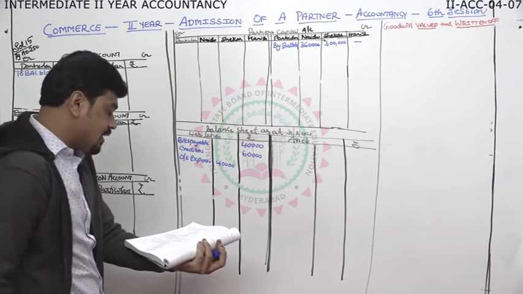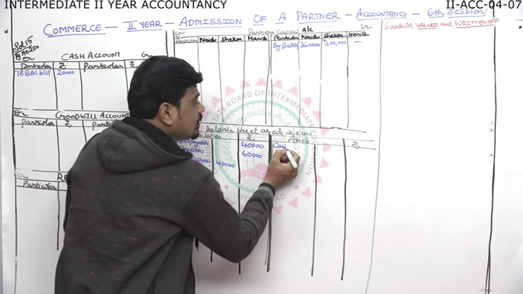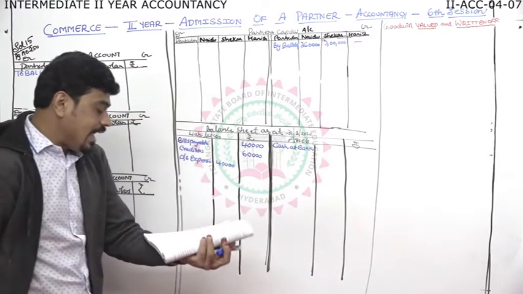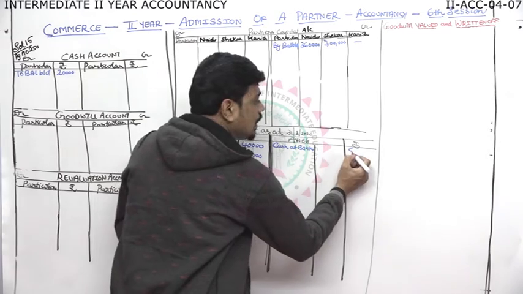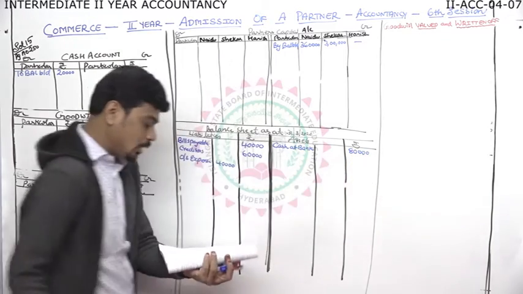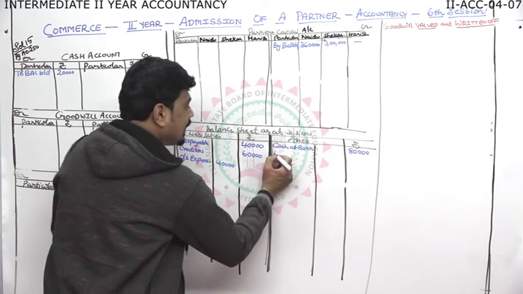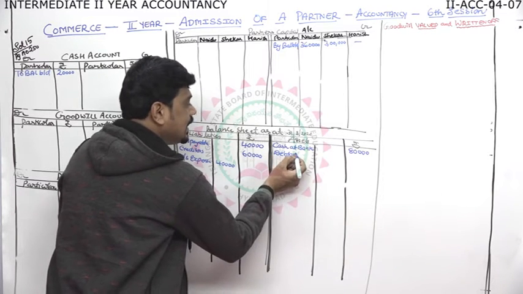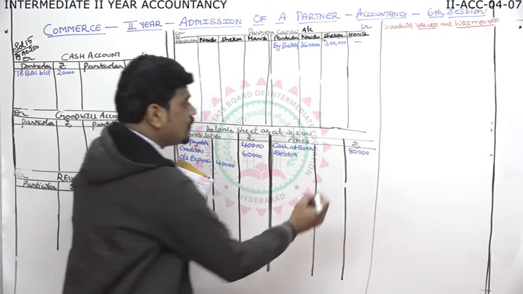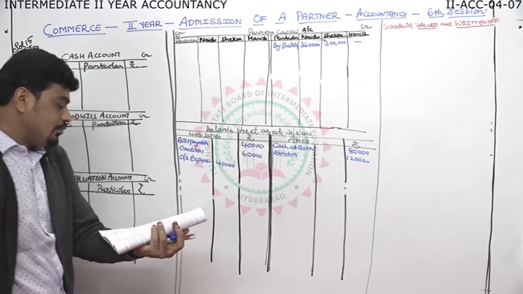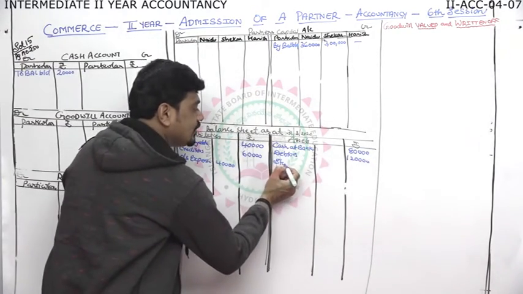Then cash at bank, as it is an asset, 80,000. Then debtors. No adjustment on debtors, so we can write directly 1,20,000.